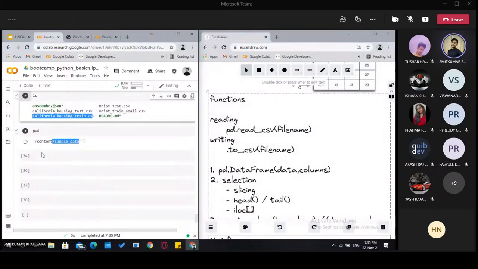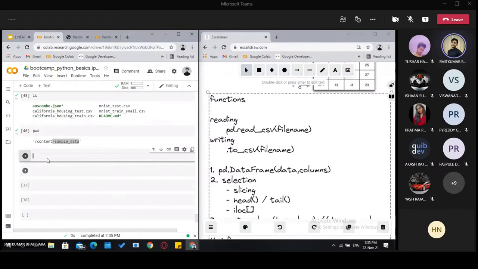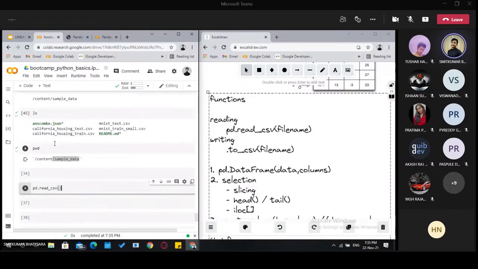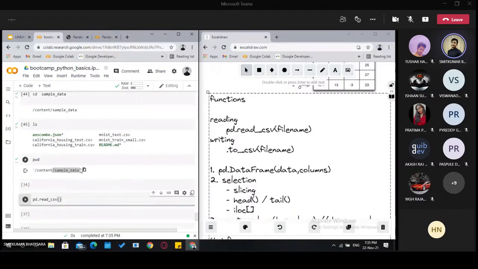So basically what we want is we want pandas to read the CSV file for us. By this function it will do it for us. But the purpose of doing all these things was that we did not know where the files were located.